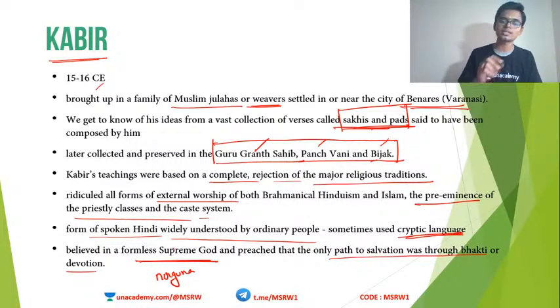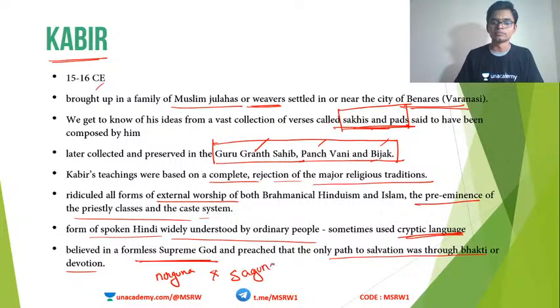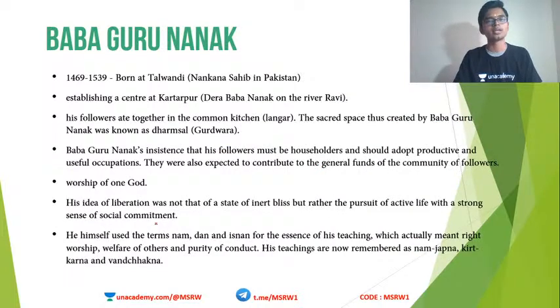He was in favor of the Nirguna form, not the Saguna form. Opposite of Nirguna is Saguna. Saguna means with attributes. But so far, everybody we have seen, Kabir, Shankaracharya, all these people were focusing on the Nirguna form of God, the formless God. So this is basically what is important about Kabir.